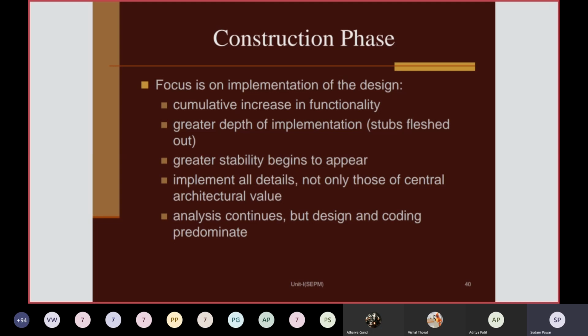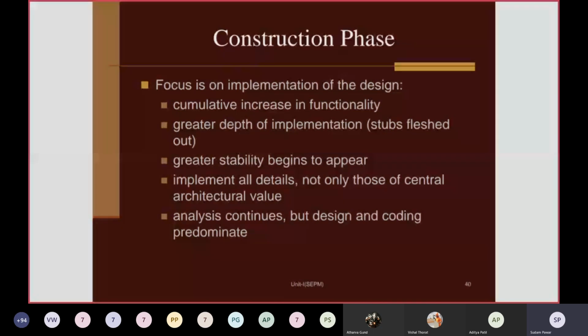You are translating your design into actual source code here. So there will be a cumulative increase in functionality, that is, the number of features will be added, and in each iteration it will go on increasing.